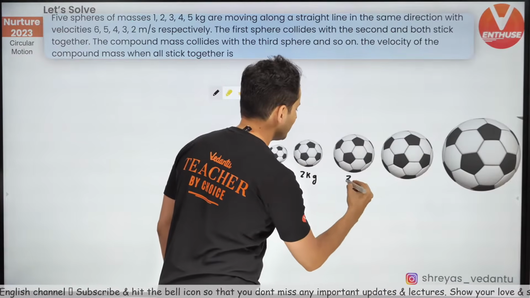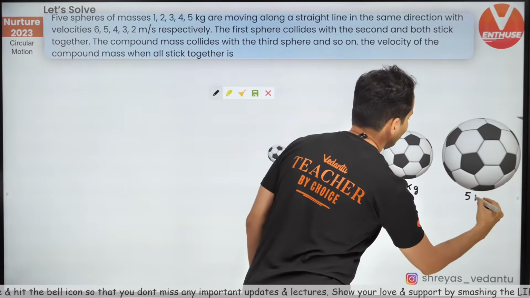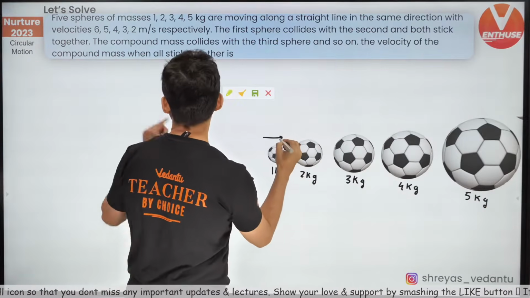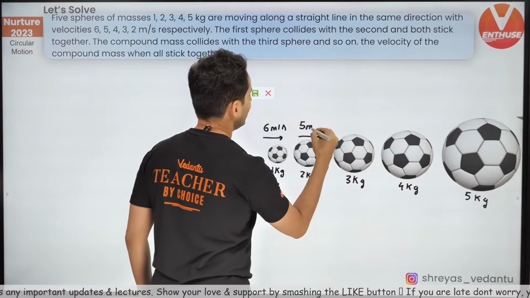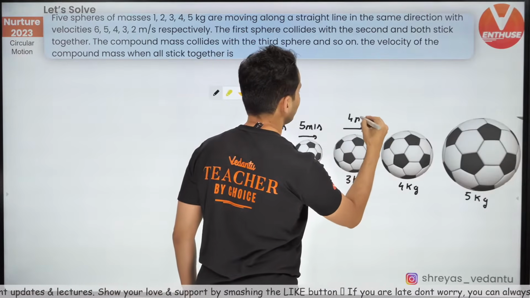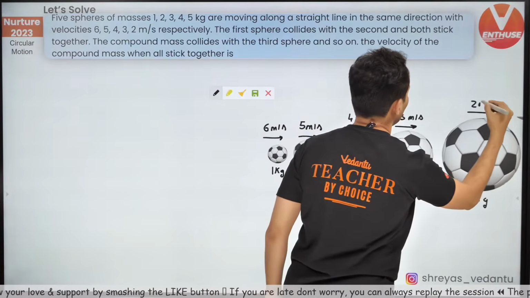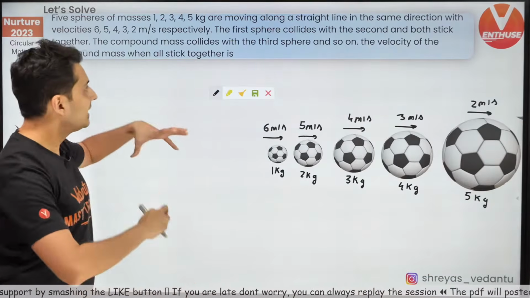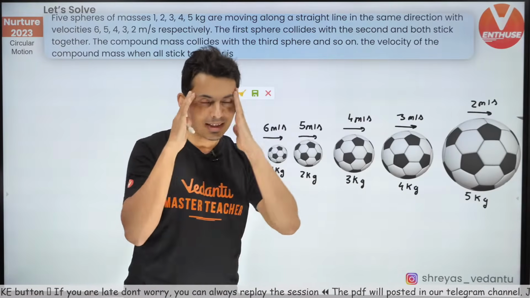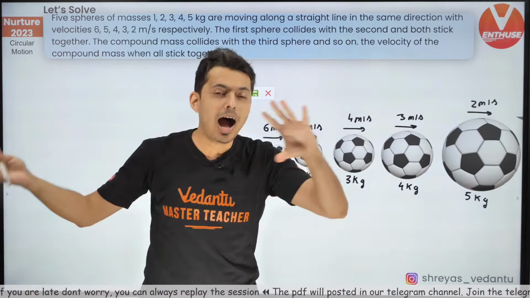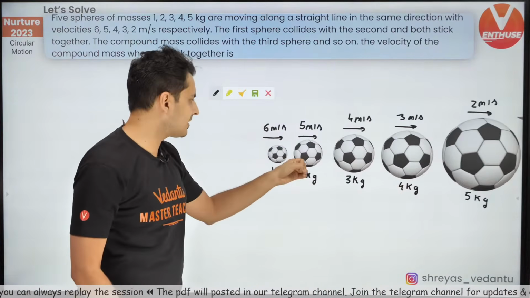1 kg, 2 kg, then we have 3 kg, then 4 kg, and then 5 kg. This one has a speed of 6 meters per second. This has a speed of 5 meters per second. This has 4 meters per second. This has 3 meters per second. This has 2 meters per second. Finally all of them stick together. Why are you worried about what happens in between? Just think before and afterwards, where after is much later, not when the first sticks to the second.